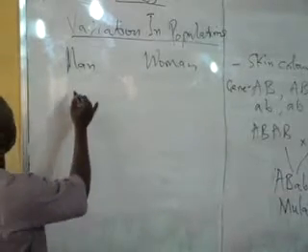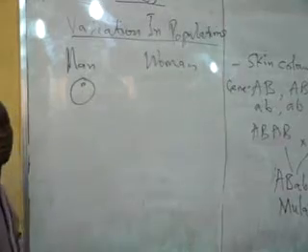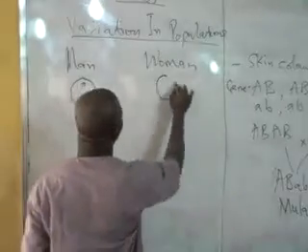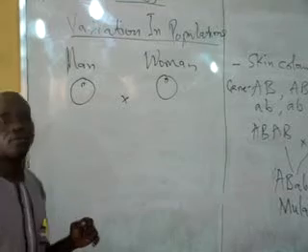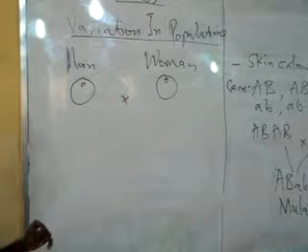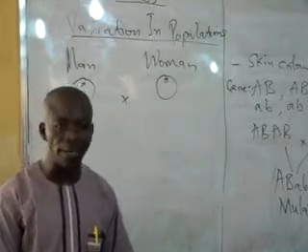The sex cell of the male combines with the sex cell of the female, and we say fertilization has taken place.